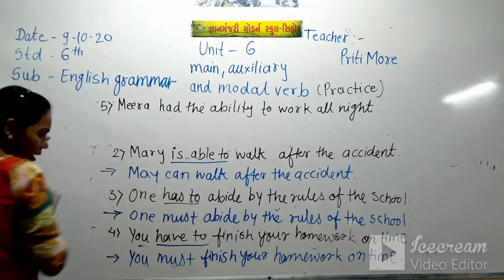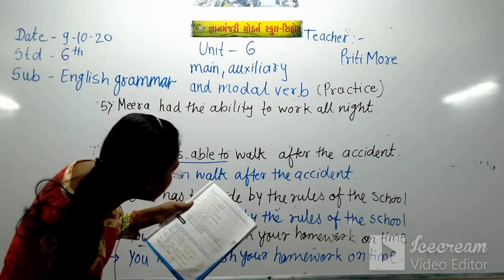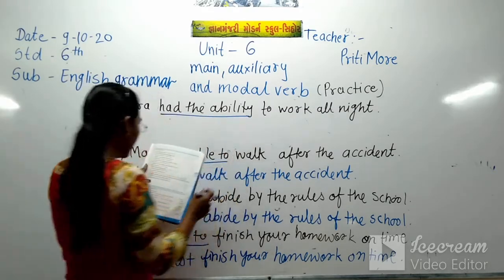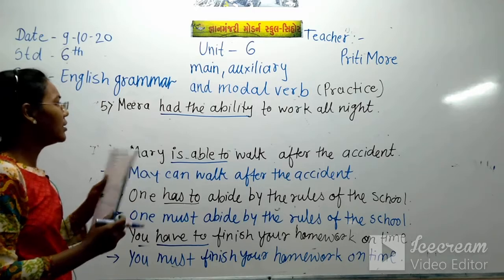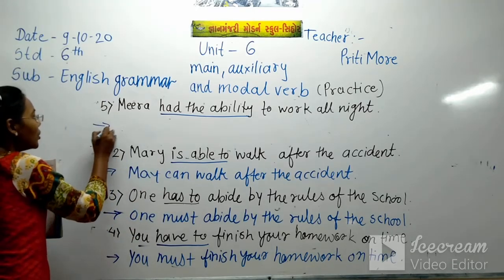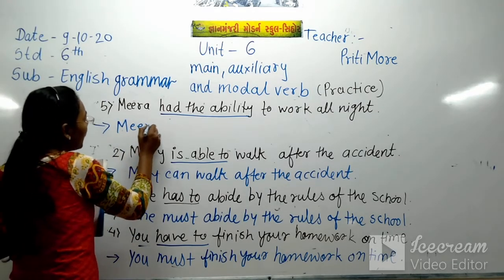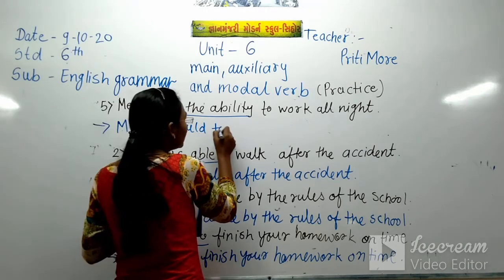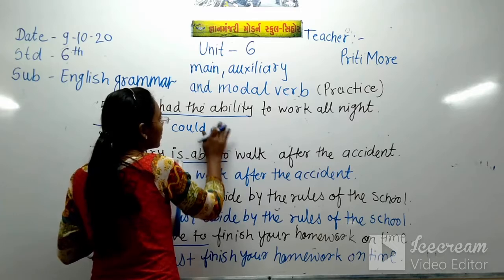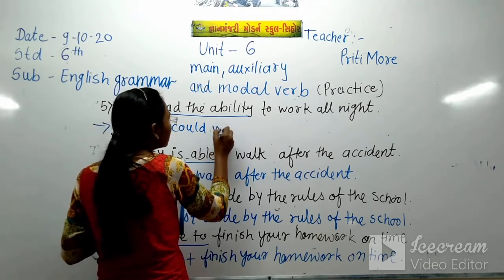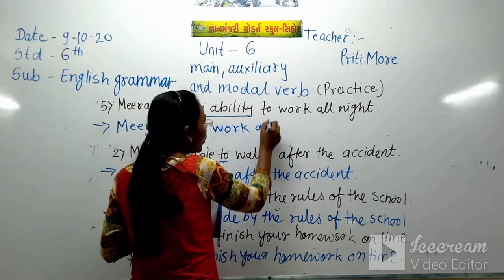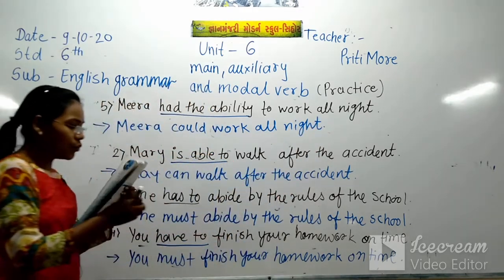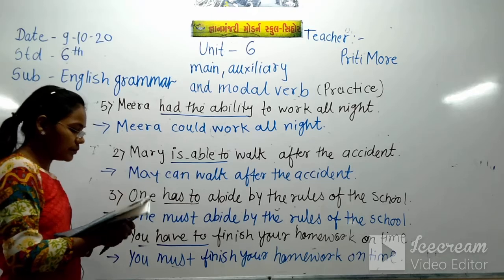Now what is underlined there? The underlined words are had the ability. So in the place of had the ability, we use could. So, Meera could work all night.